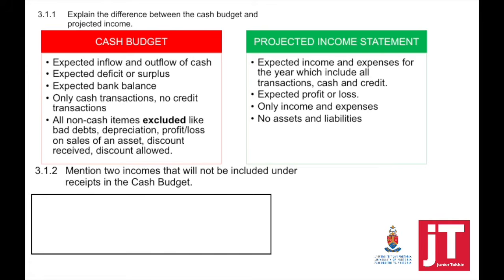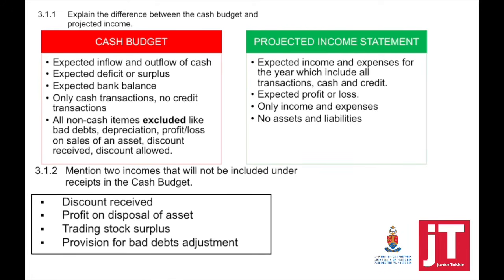Question 3.1.2. Mention 2 incomes that will not be included under receipts in the cash budget. Think about incomes which are non-cash items: things like discount received, profit on disposal of asset, trading stock surplus, provision for bad debts adjustment.